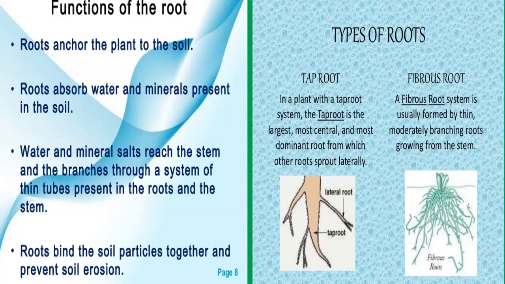Second is the fibrous root. Some plants do not have a main root. They have a bunch of similar roots called fibrous roots. So the fibrous roots consist of many thin fiber-like roots of similar sizes. Some of the plants having fibrous roots are grass, paddy, maize.